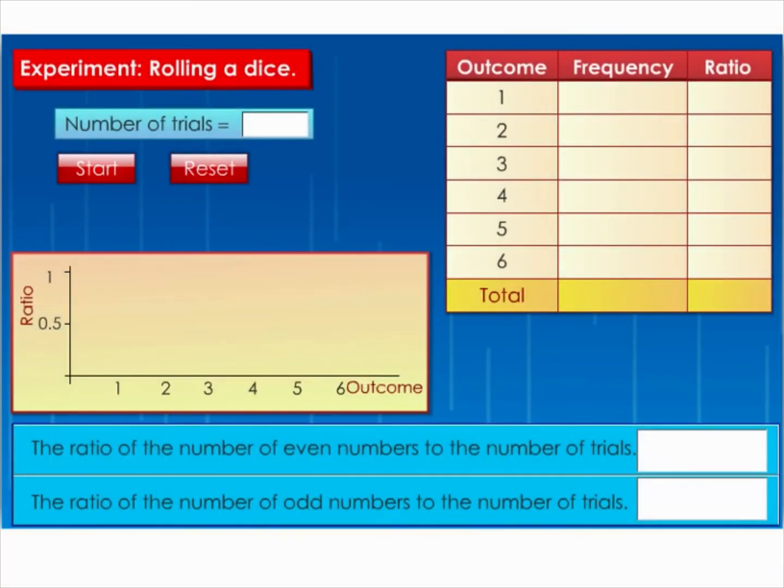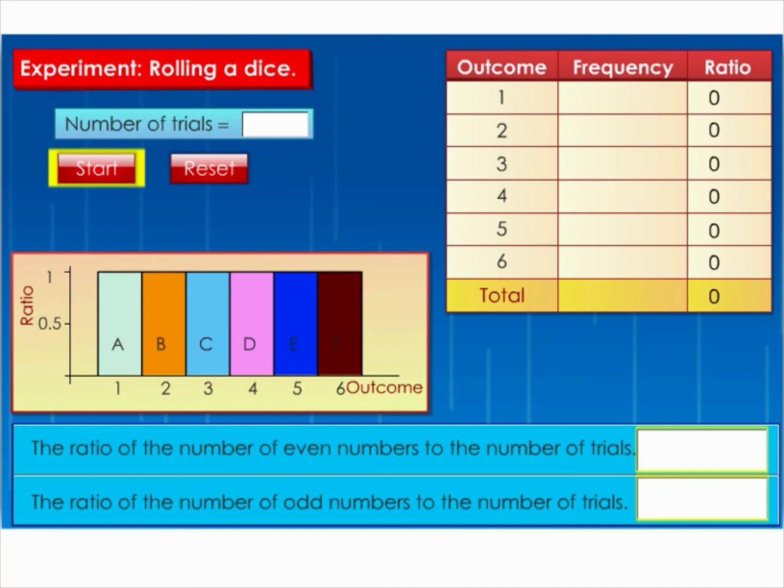What if we increase the number of trials to 50 or 100 or 1000 or even more than that? Will the ratio still be 0.6 for getting an even number and 0.4 for getting an odd number? Let's find out. First, key in the number of trials you want for the experiment. Key in a big enough number, for example 100, 1000 or 10,000, and then click on the Start button.